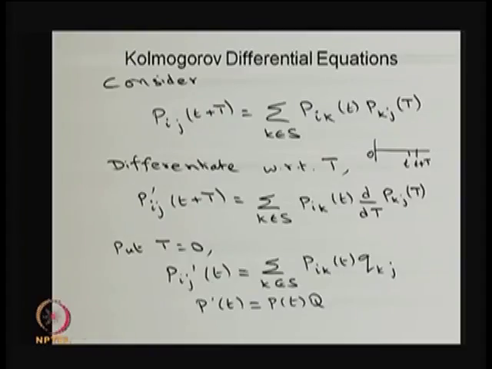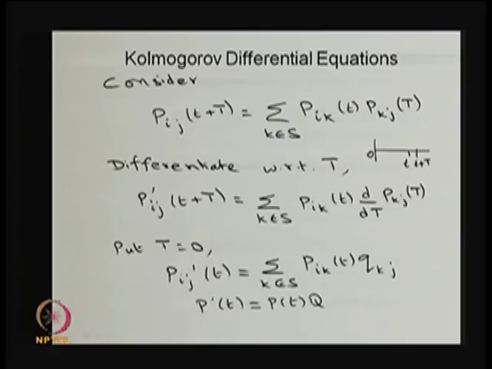In matrix form, I can write the Pij of t as forming a matrix. So, P dash of t is the same as P of t times Q. So, this is a matrix and P of t is also a matrix, and P dash of t means each entry is differentiated with respect to time t.